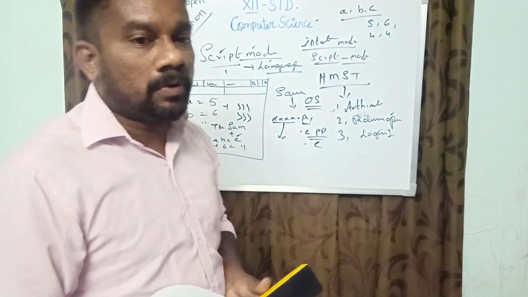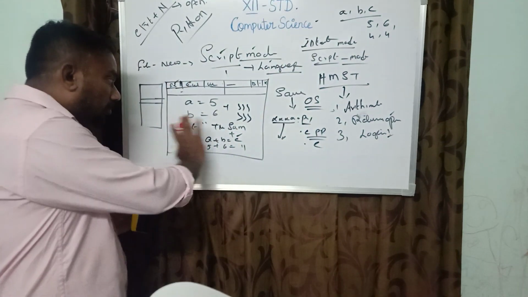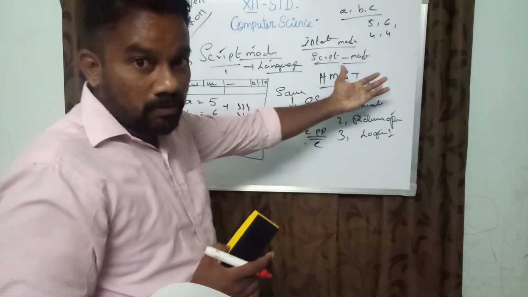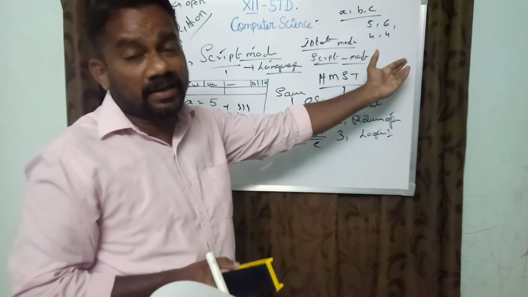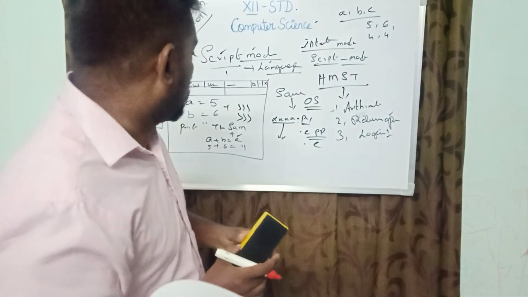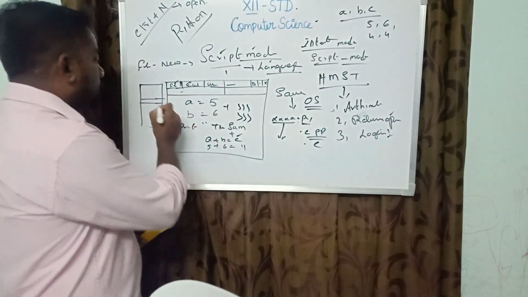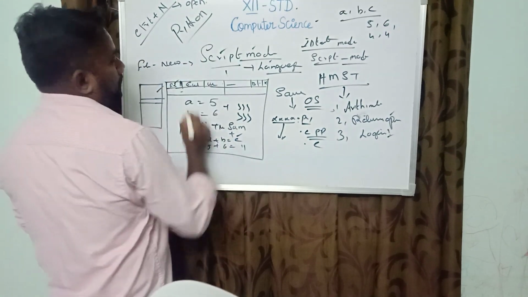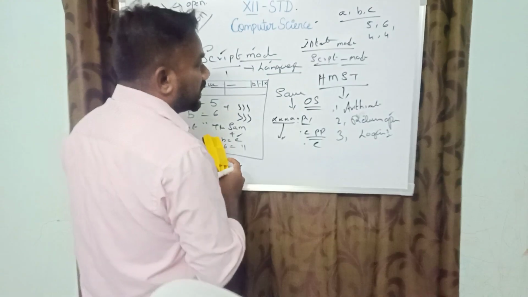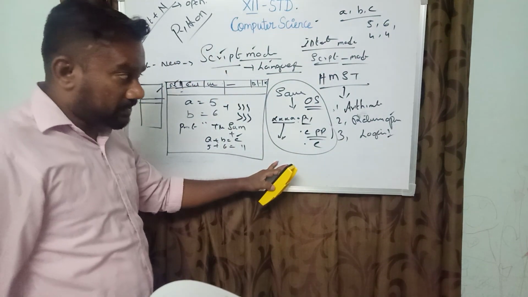Next we have to see about the save as option. The file may be saved in the wrong place. The file should be placed in a separate document or separate folder, or saved in local disk D or local disk E, whatever it may be. But now you have to change the file location, so using the save as option. First you have to save the file using the save option.